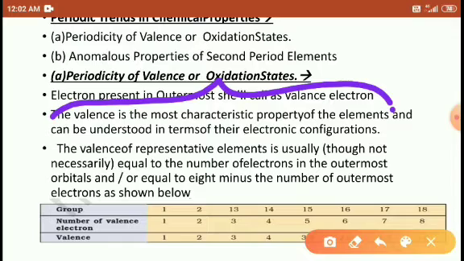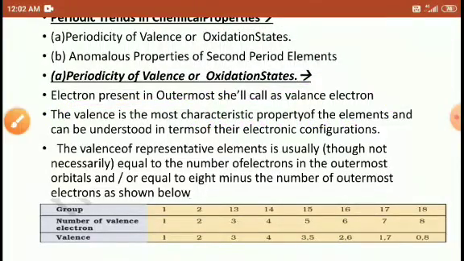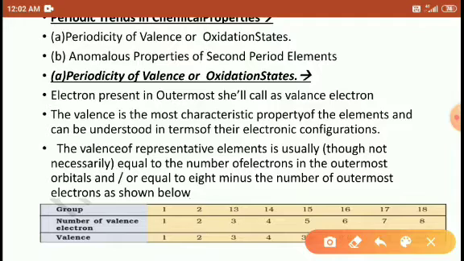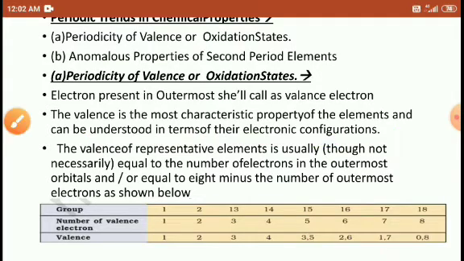That's why they play the most important role. With the help of valence electrons only, you can understand the electronic configuration of the element, students.